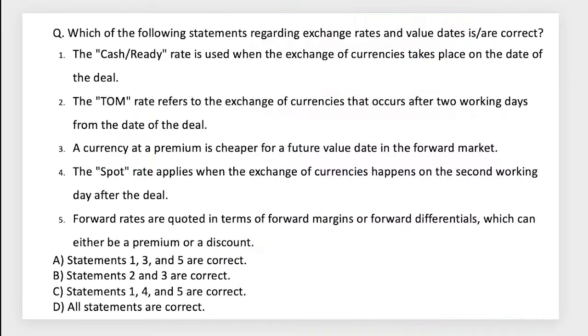So okay, one question. Value date is basically equal to settlement date, right?